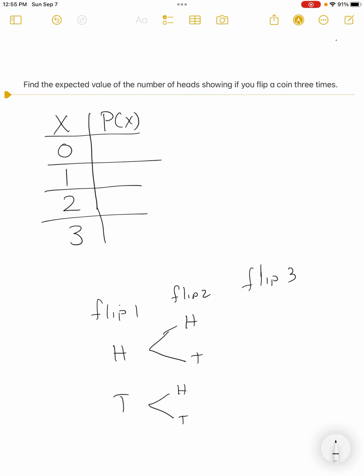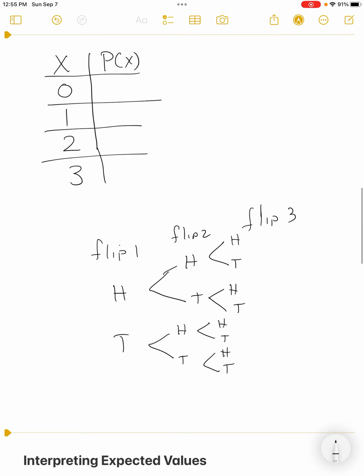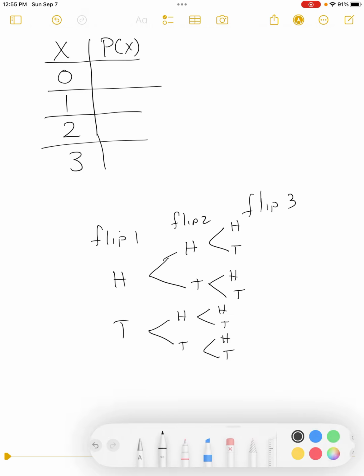And in flip 3, I could get a heads, a tails, and each one of them. And then you have to see that sample space. That's why we made you write it out. So all of this is for us to be able to answer the probability. That's why they wanted to make sure we had skills of building tables or drawing these tree diagrams.